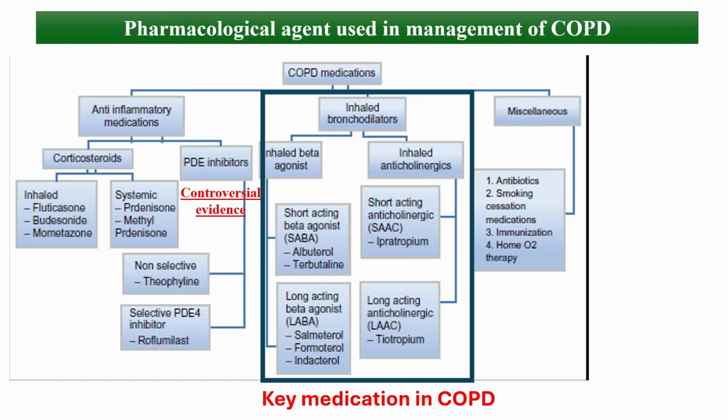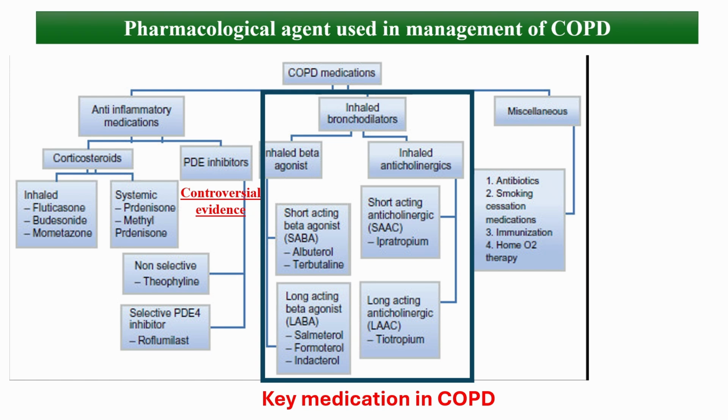Pharmacological strategies in COPD include bronchodilator combinations, such as short-acting beta agonist plus long-acting beta agonist, which are preferred over increasing the dose of a single agent. Inhaled corticosteroids are used selectively, especially in patients with frequent exacerbations. However, long-term inhaled corticosteroid use may increase the risk of pneumonia in COPD patients. Oral corticosteroids are not recommended for stable COPD due to their adverse effects.